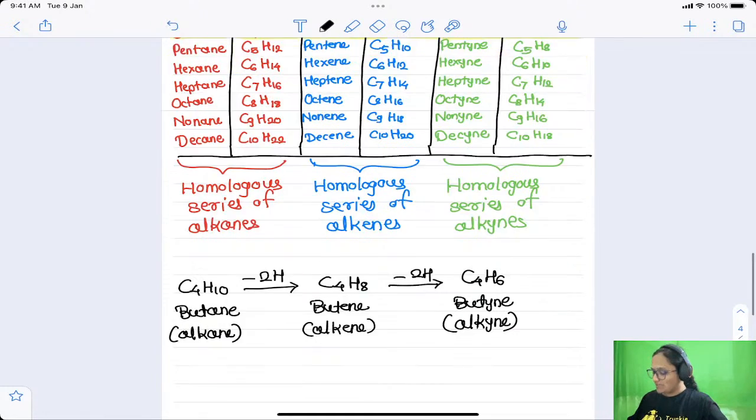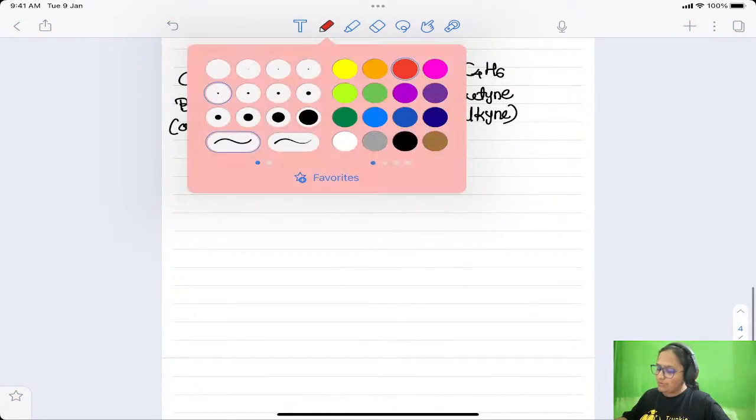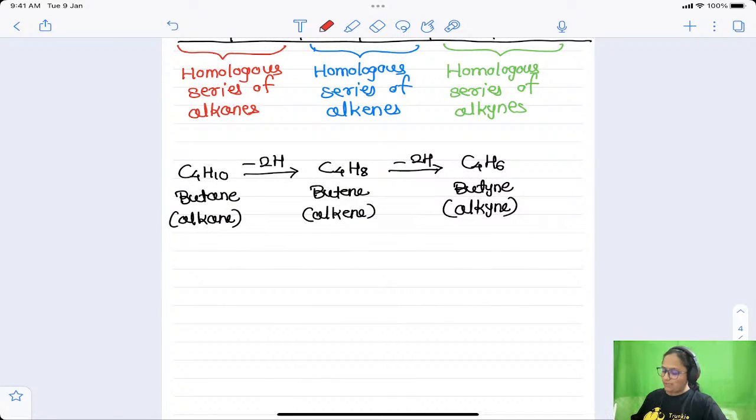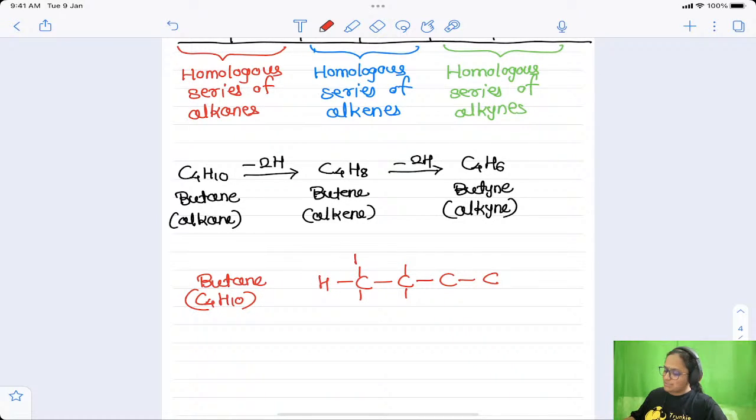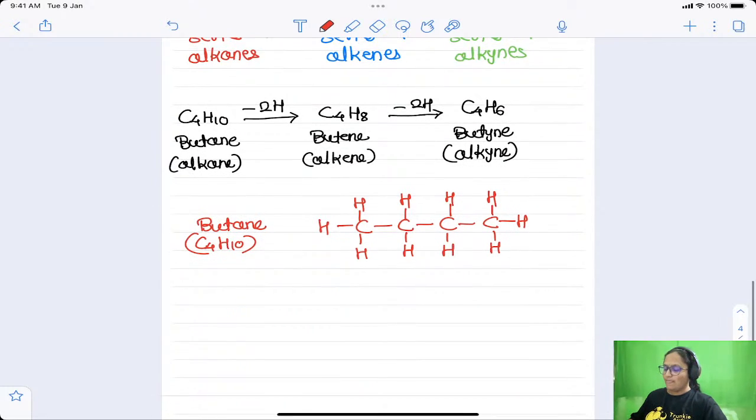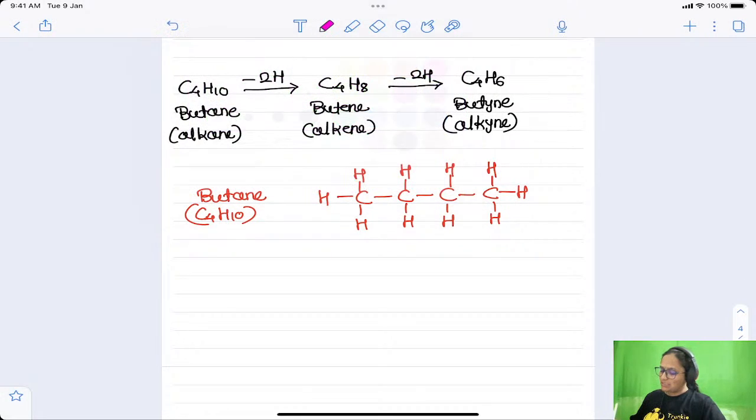In the case of butane, let us see its structure. Butane has 4 carbon atoms, C4H10. If I draw 4 carbon atoms like this, then to satisfy the tetravalency, I will go on attaching the required number of hydrogen atoms wherever required. So this is the complete structure for the butane molecule. Now let us talk about the next example, that is butene.